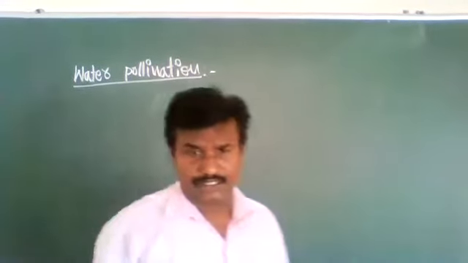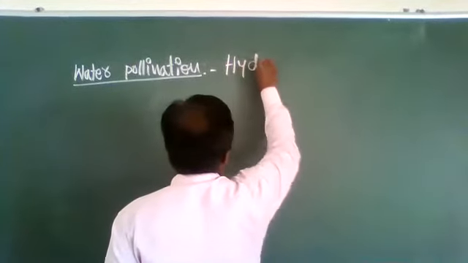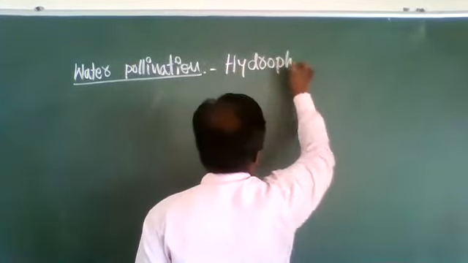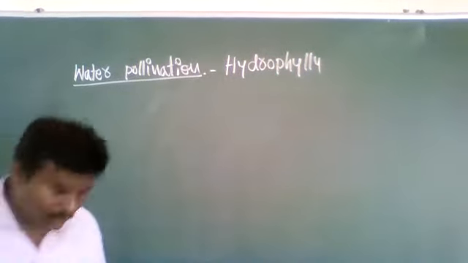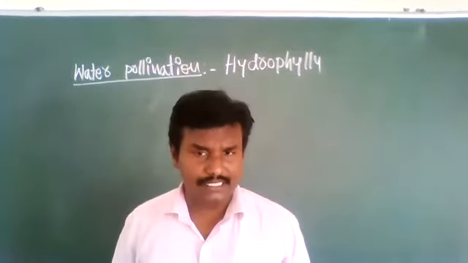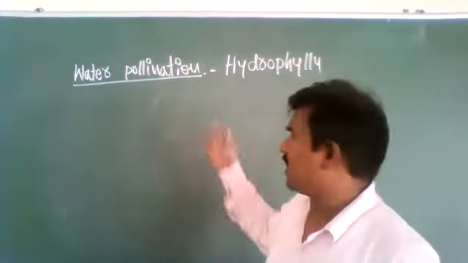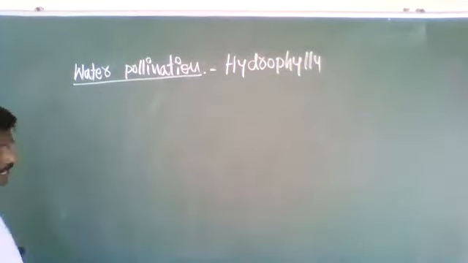Water pollination is also called hydrophily. So the pollination which occurs through water is called water pollination or hydrophily. Generally, water pollination occurs in a majority of the plants.